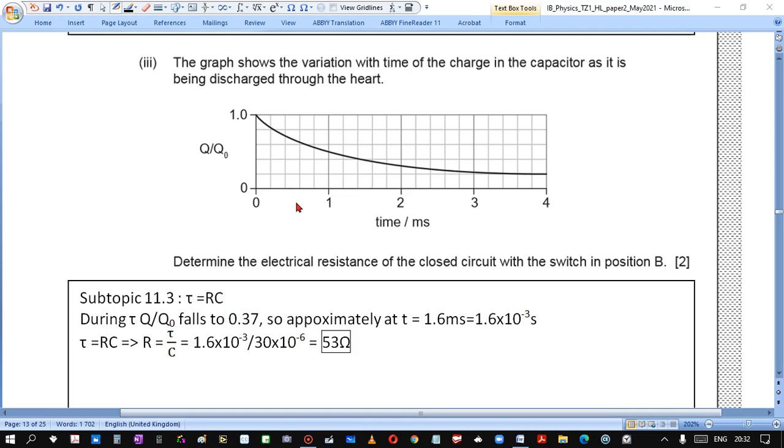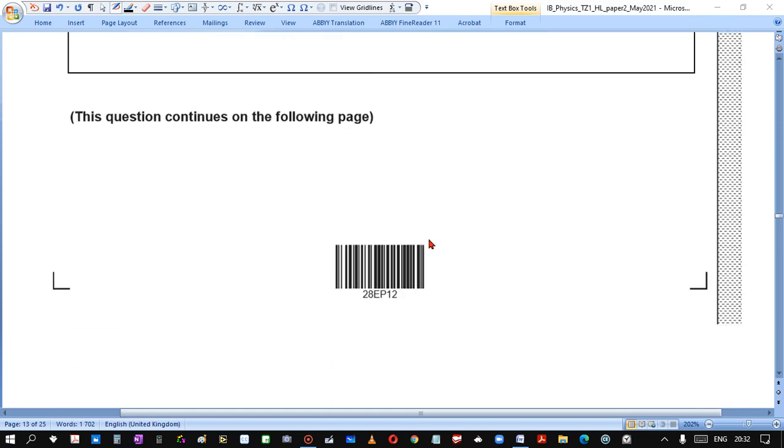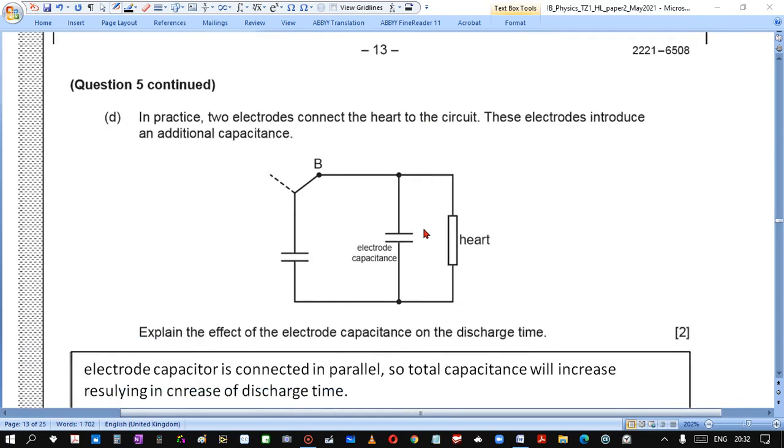So we find the value 0.37 at about 1.6 milliseconds. So 1.6 milliseconds is the time constant. We divide by the capacitance, 30 microfarad, and we get 53 ohm. Part D.